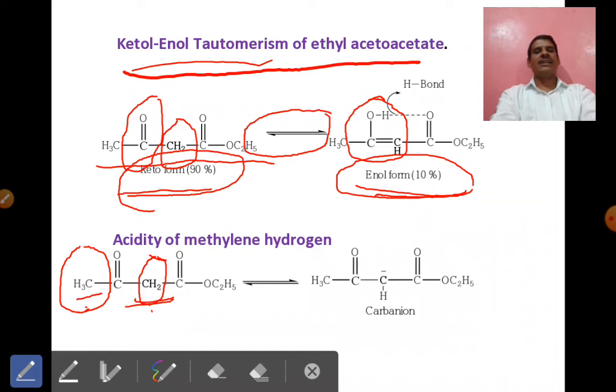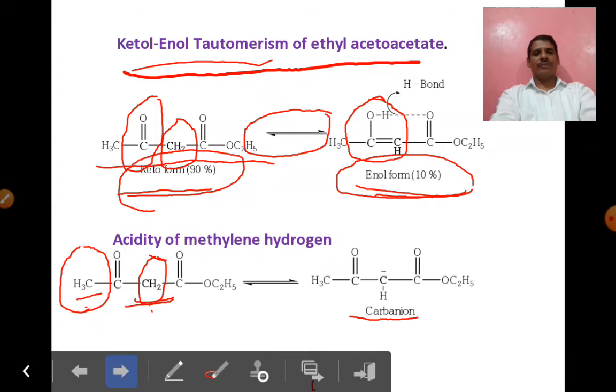Hence the CH2 can immediately donate the H plus ion to the ethoxide ion and is immediately converted into the anion. Hence the CH2 is more acidic in nature as compared to the CH3, so the proton available on the CH2 is easily donated, since it is more acidic in nature.